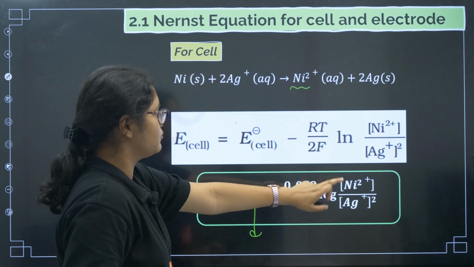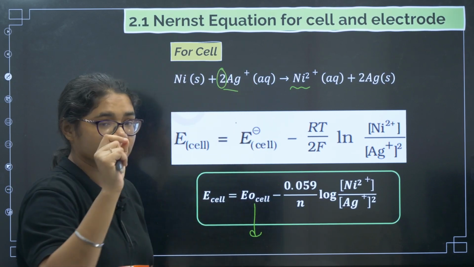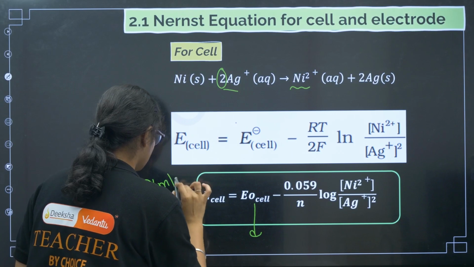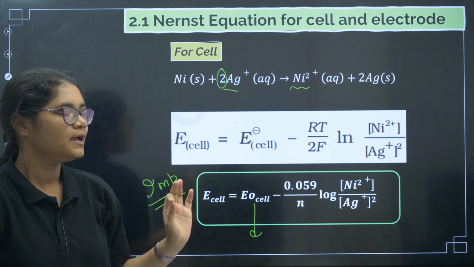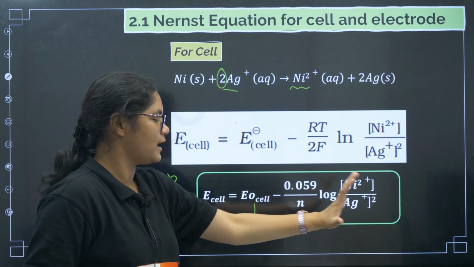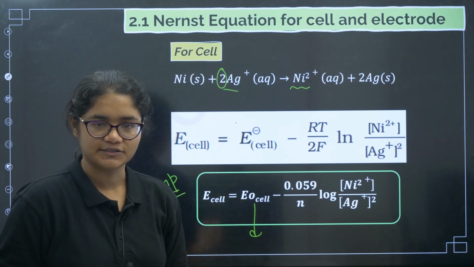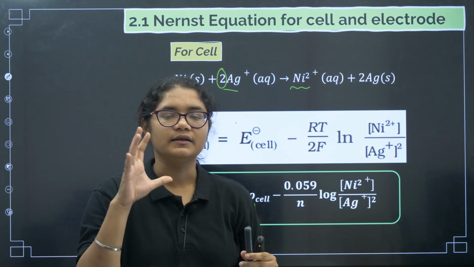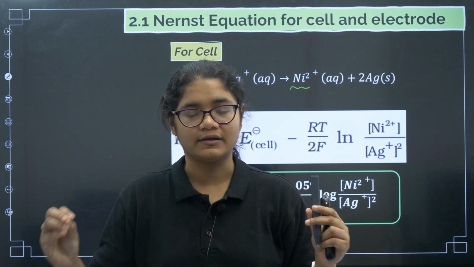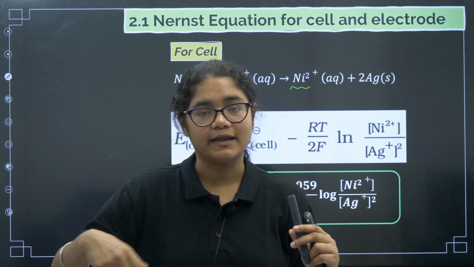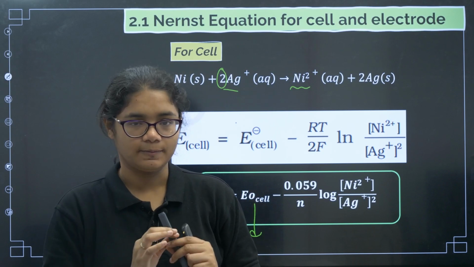Product concentration Na2 plus divided by the reactant concentration Ag plus, and here you should remember, this is where all the students forget. This is important here, that this stoichiometric coefficient should be taken as the power. So stoichiometric coefficient should be taken as power, and we will get this type of equation for a Nernst equation, that is a cell under non-standard conditions. Clear? Once again let me repeat, Nernst equation is the equation to calculate the cell EMF when the cell is not under standard conditions. What I mean by that, when the electrolyte's concentration is not 1 molar, in that case we have to use Nernst equation.